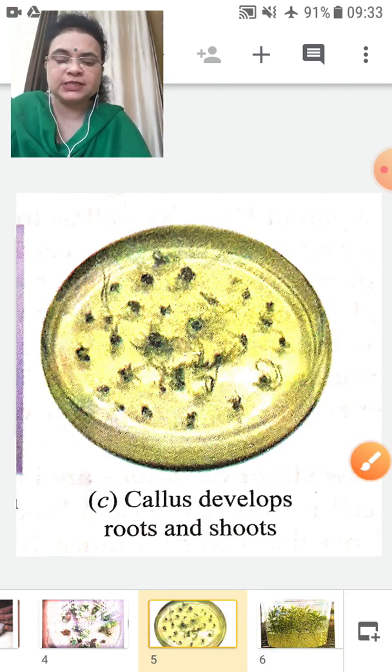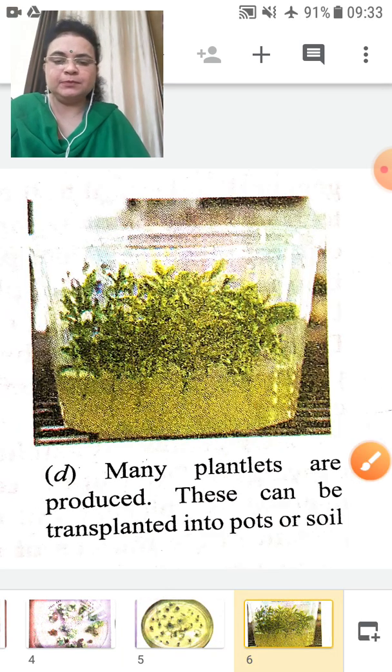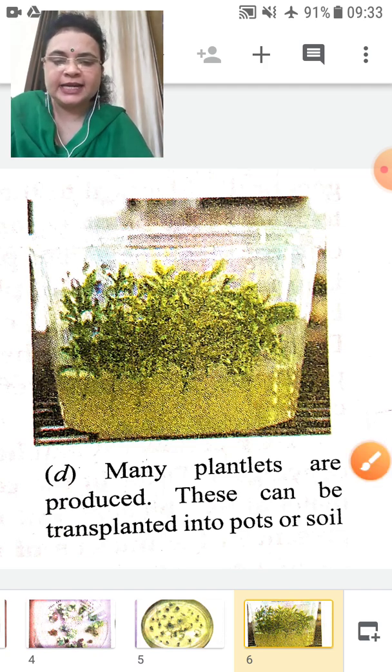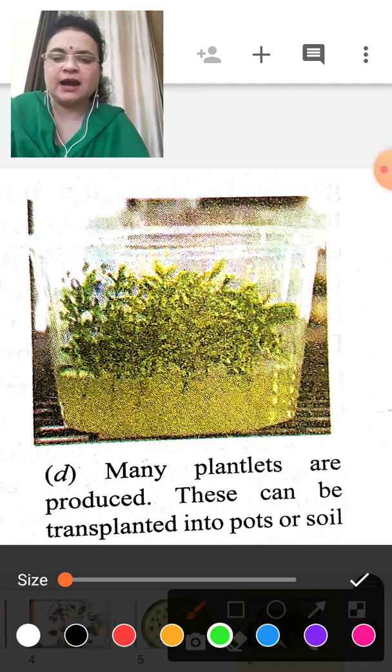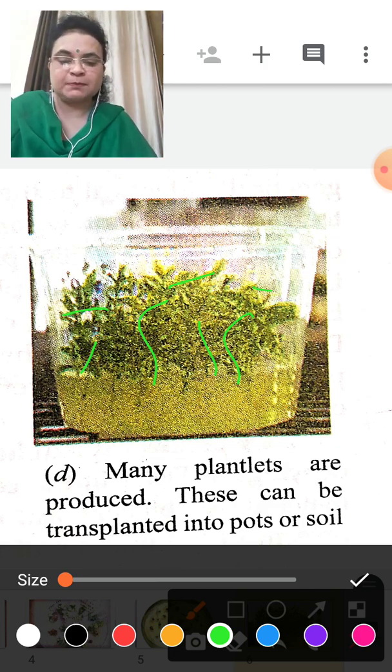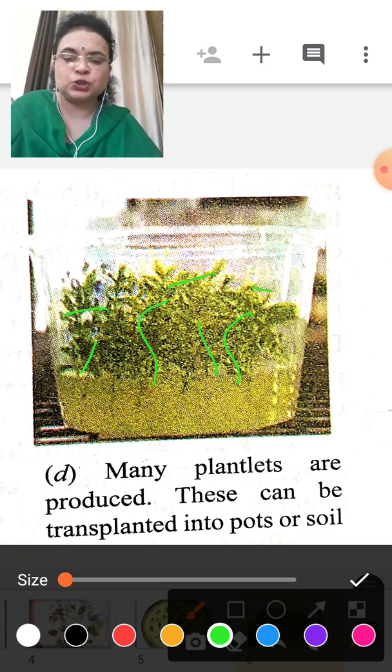After some time in that medium, you can see many small plantlets are produced. These can then be transplanted into pots or soil.